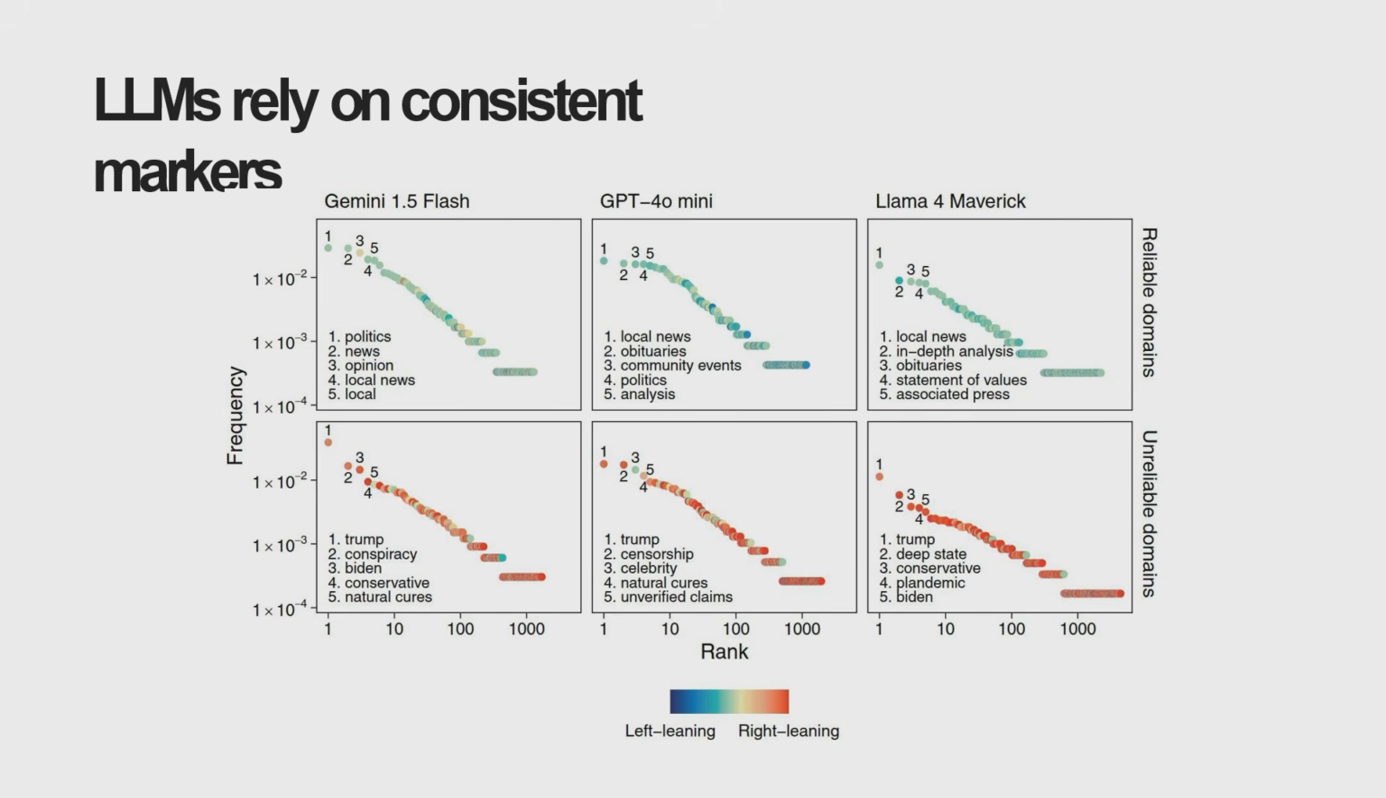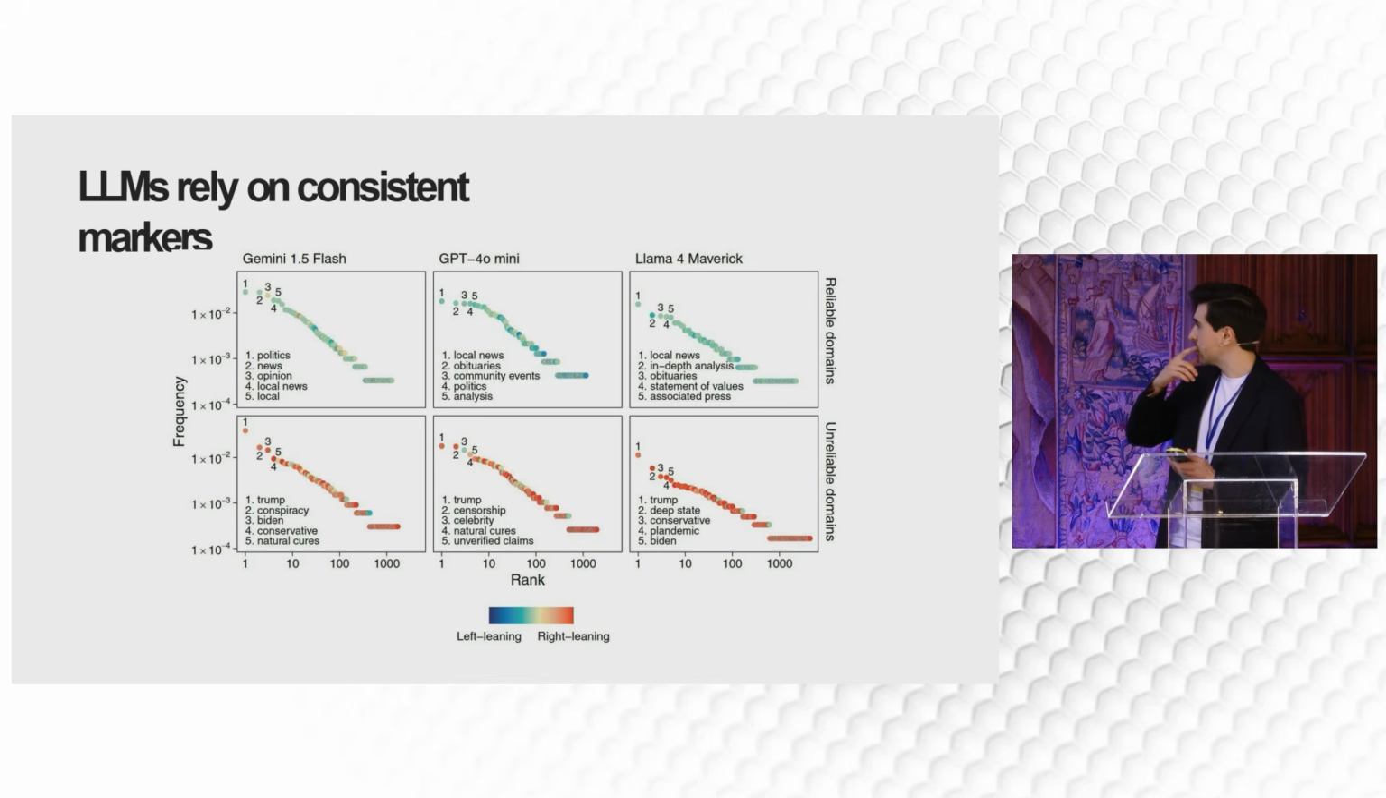This is true for reliable domains, where we see markers such as the presence of local news or opinion pieces that are markers of reliability, and then you will see some familiar names in the unreliable panels as markers of unreliability. And so this says that LLMs rely on consistent markers to provide a final classification.